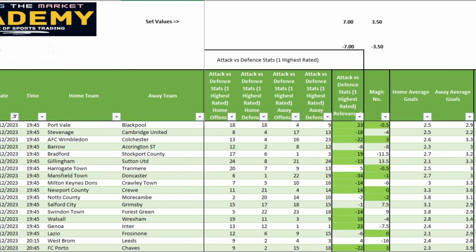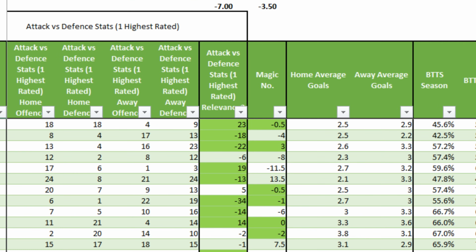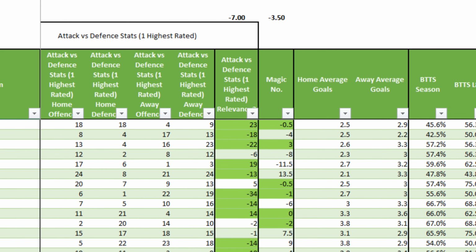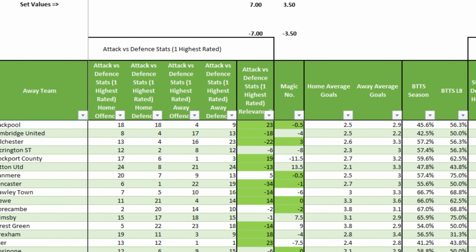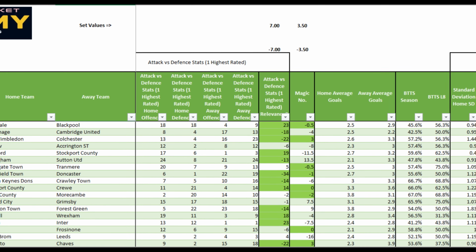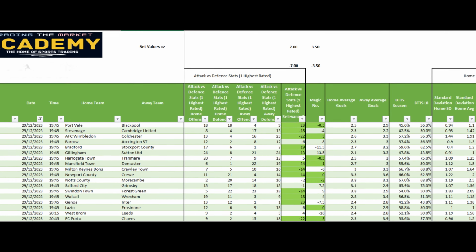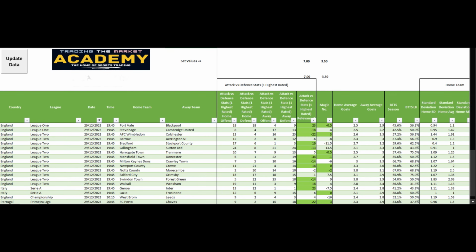Attack and defence ratings are the basis for other numerical outputs, namely the magic number and relevance, which enable us to effectively and quickly profile games for basis of shortlists. Let's explore them now with Mark going through the magic number. Mark, over to you.